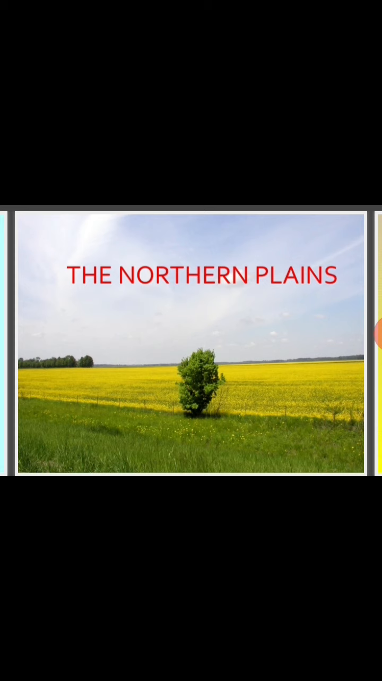hence leading to the formation of the northern plains. Students, this northern plain has its own significance in the Indian physiographic division because its soil is very fertile, which is needed to grow crops. Hence, if I say that the northern plains are the granary of India, it will not be a hyperbole.